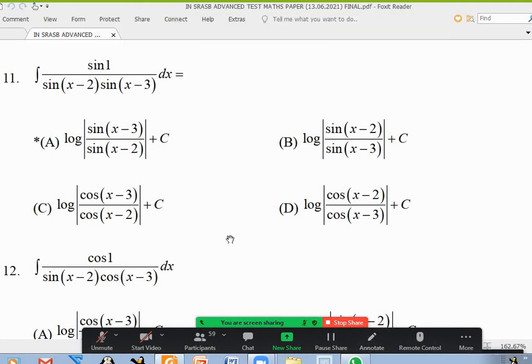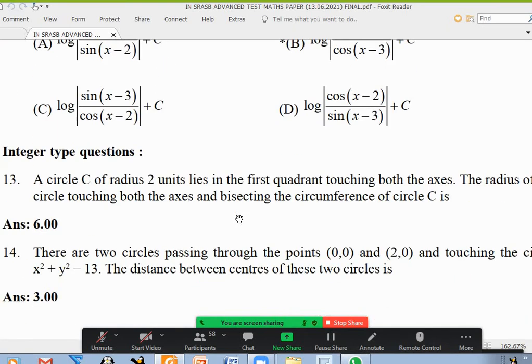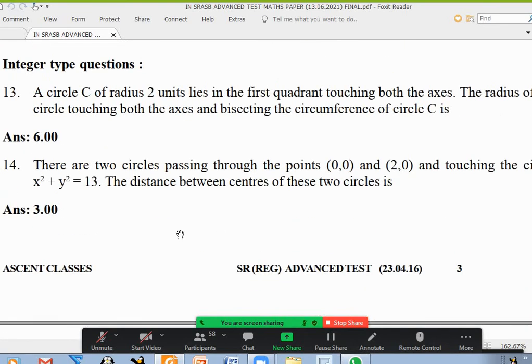You have to write 1 as x minus 2 minus x minus 3 and use the sin A minus B or cos A minus B formula, expand it, split it, and you will get cot minus cot or tan minus tan, something like that. Okay, 13 or 14, anybody need doubt? 14, sir. 14, okay.